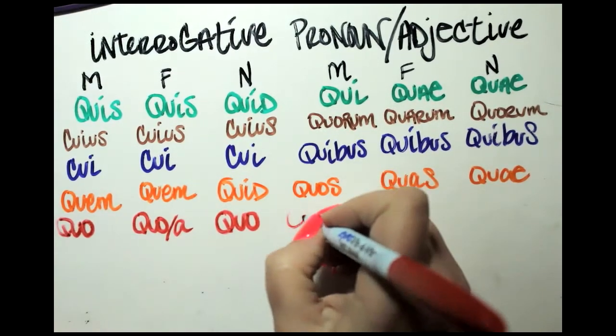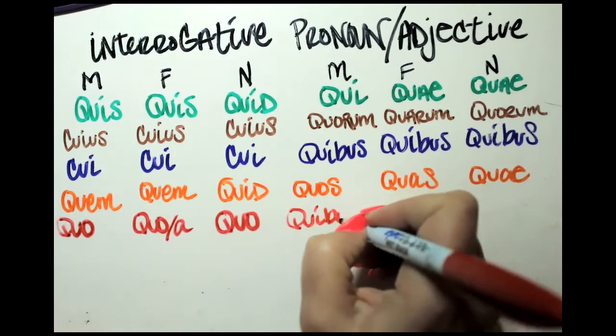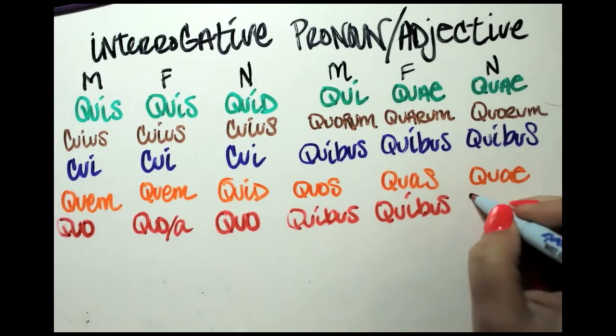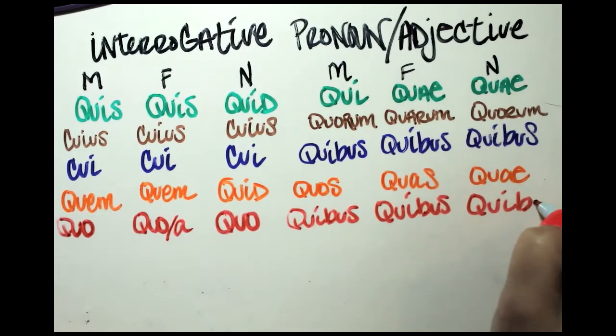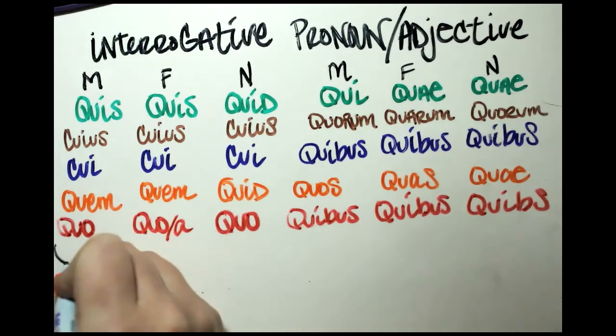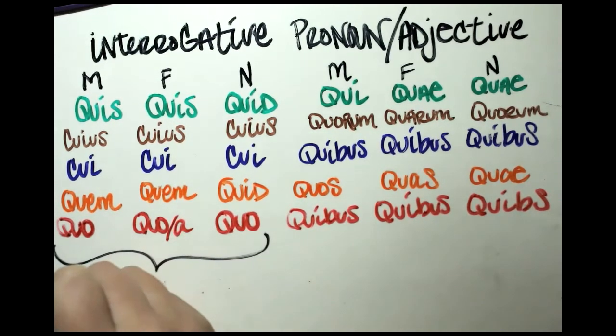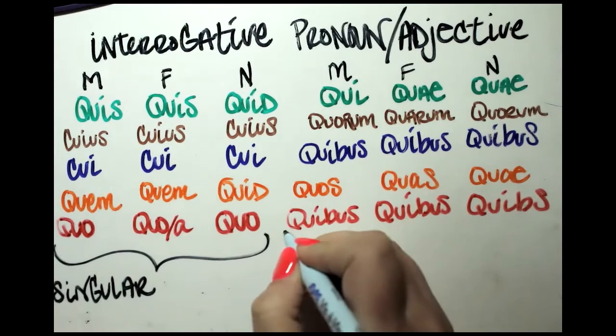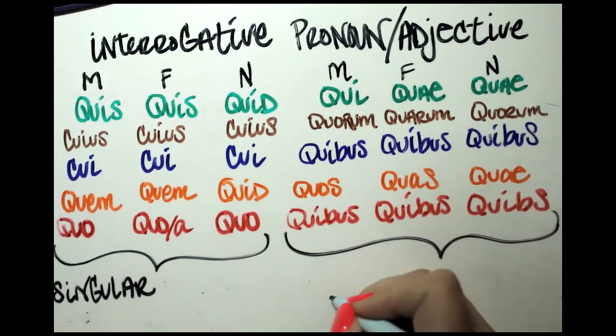Ablative, quibus, quibus, quibus. Okay, so here are our singular forms. And here are our plural forms.